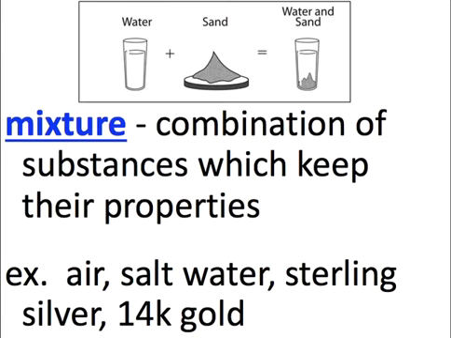All right. Let's start with mixture. So mixture in general is a combination of substances which keep their properties. So mixtures maintain the same properties they already had even when they're mixed together. Examples would be air. Air is actually a mixture because there's a ton of stuff in there. Salt water, sterling silver, and 14 karat gold. So 14 karat gold is actually a mixture. It's not a pure substance. Right? 24 karat gold is pure, but not 14. We'll get into that in a minute.